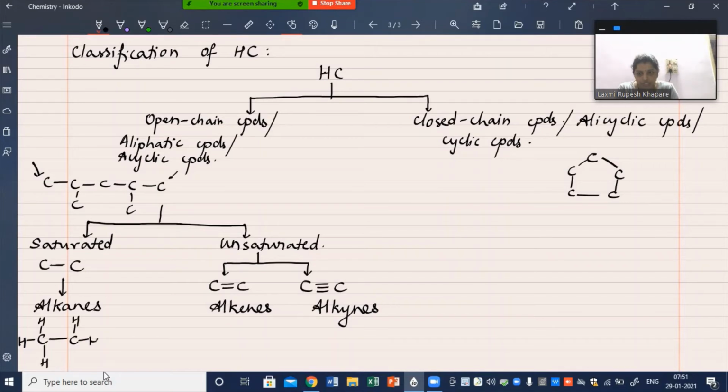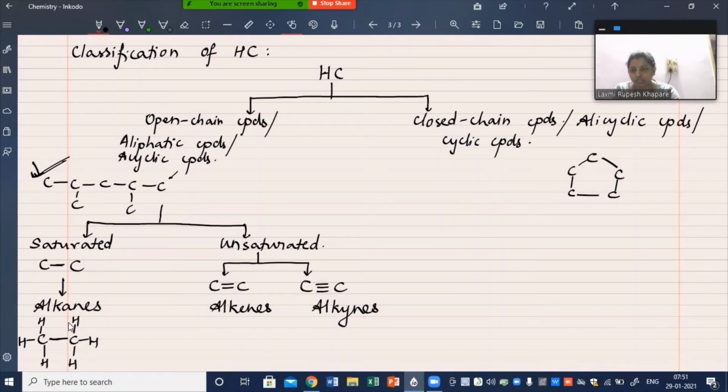Carbon has to form 4 bonds around it to satisfy its valency. So this is an example of an alkane wherein you will find only single bonds between carbon atoms. Every carbon atom will form a single bond with each hydrogen atom, but that doesn't matter. It has to form a single bond with all its neighboring carbon atoms. As in this example, there is a single bond between all the carbon atoms.